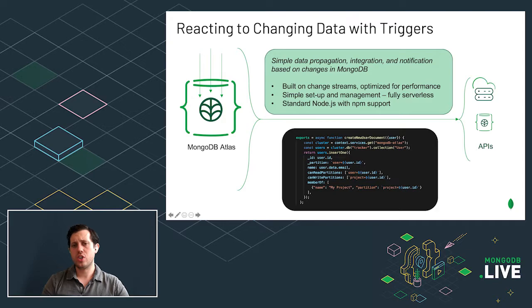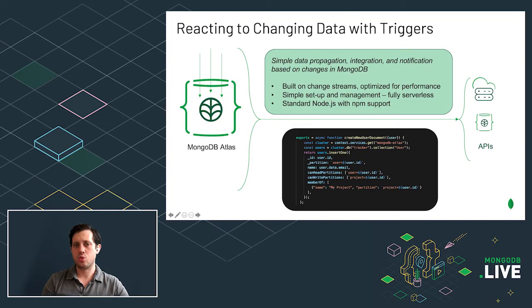Now, what triggers let you do is typically take a change in Atlas and either propagate that data to another cluster, another part of the same cluster, or integrate it with another system, potentially applying business logic, merging that data, adapting types or structure as it goes, or even notifying on certain data changes, doing things like filing an alert, sending an email or a text message.